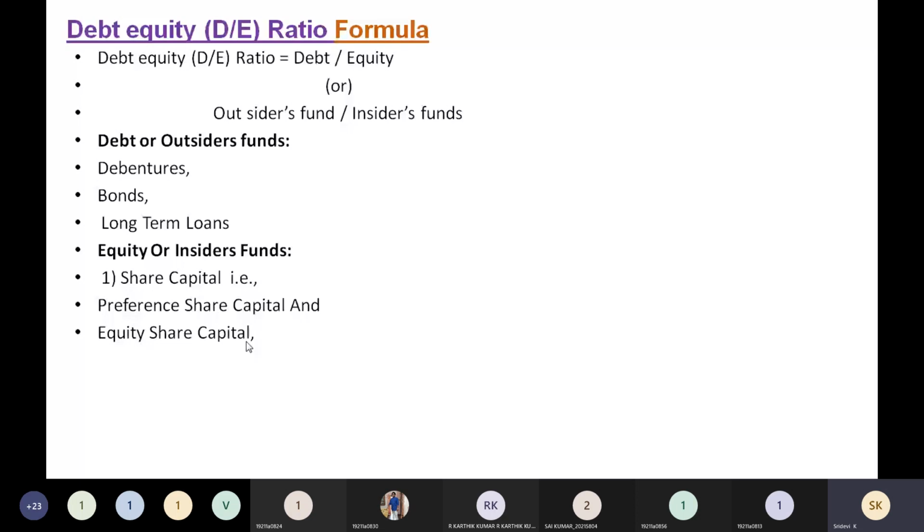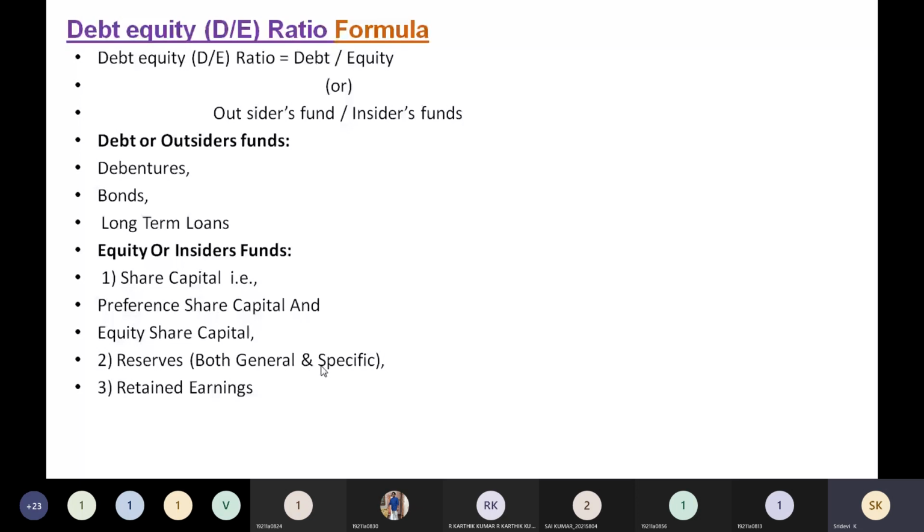Along with this you add the reserves also. Sometimes you will see in the balance sheet general reserves, and sometimes specific reserves like a contingency fund. If you see the word reserves, you add that to the insiders funds. And the third one is retained earnings. Any retained earnings you see on the liability side of the balance sheet, you add that.